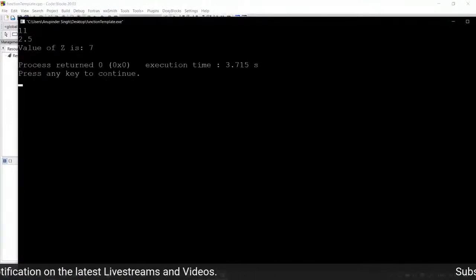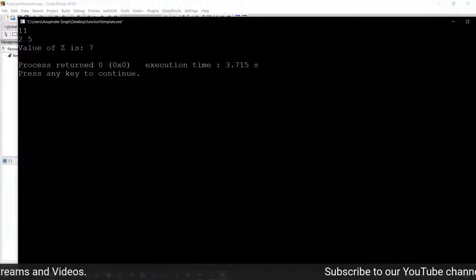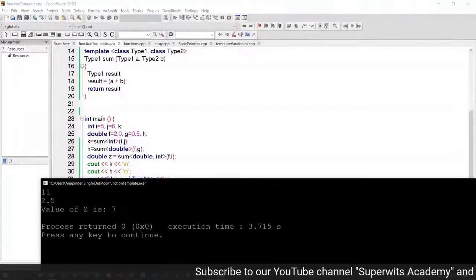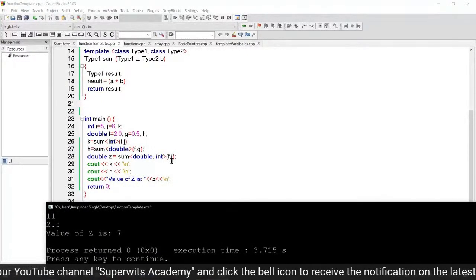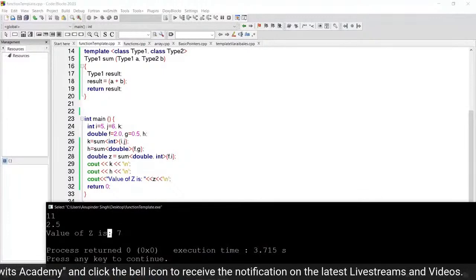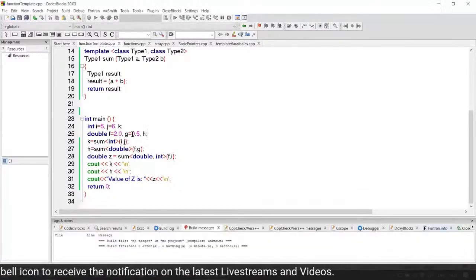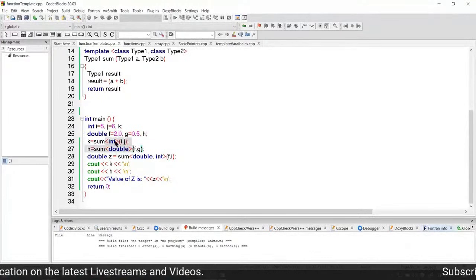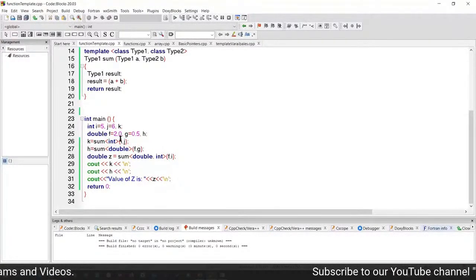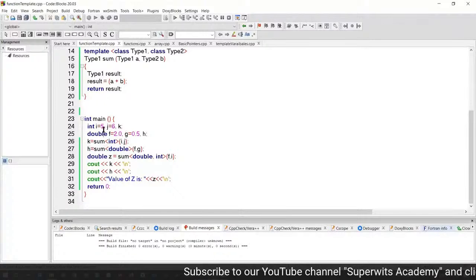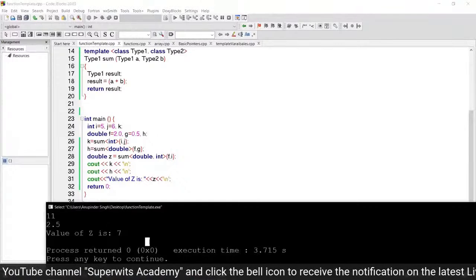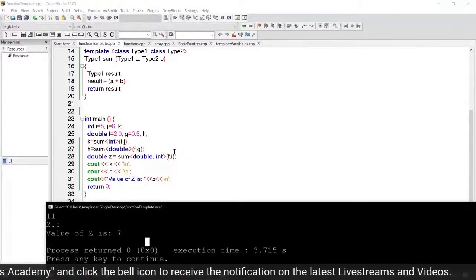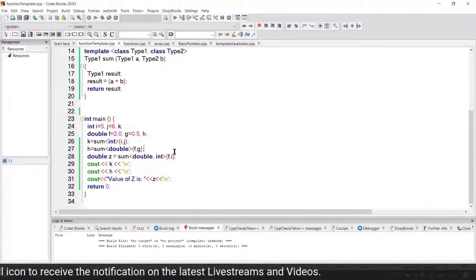Once you compile and run this program, it is going to print the value of all the 3 different function calls. If you look very carefully, I have provided the i as a second variable, f as a first variable. So total which has been given here is 7, whereas for the other 2 function calls, the double values and the int value are both being passed on to that output, and this is how things work out with respect to the template section. So this is one set of workout.